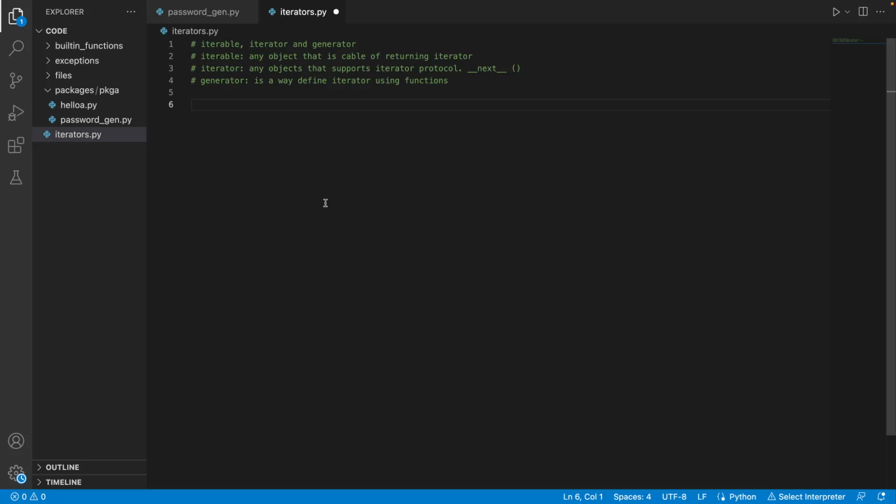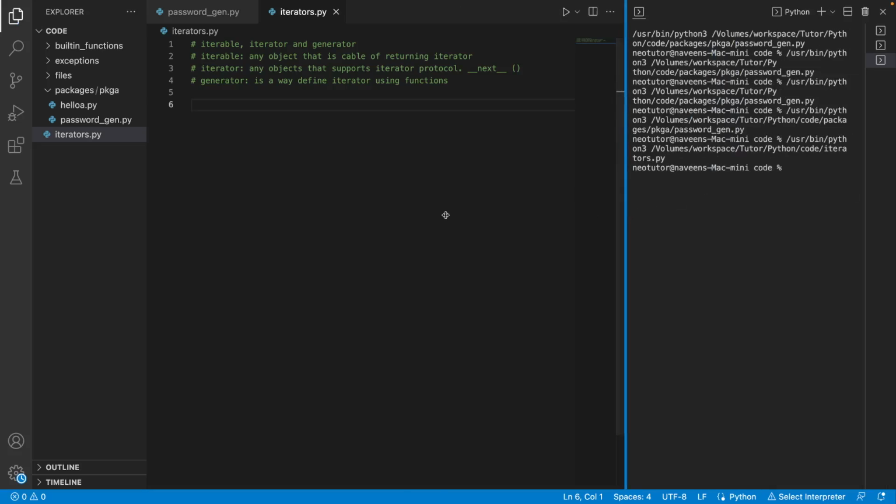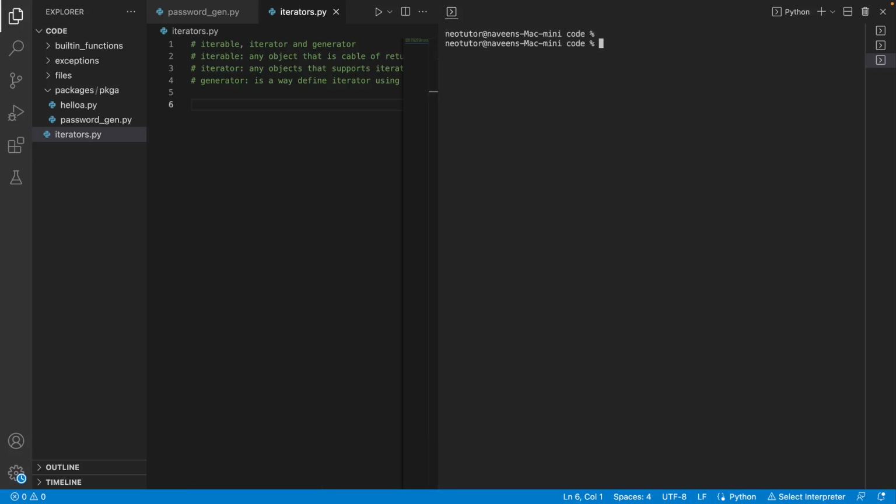So we have the iter magic method, as well as a built-in function. In Python 3, if I go to the interpreter, we have the built-in function iter. To this function, you can pass any iterable.